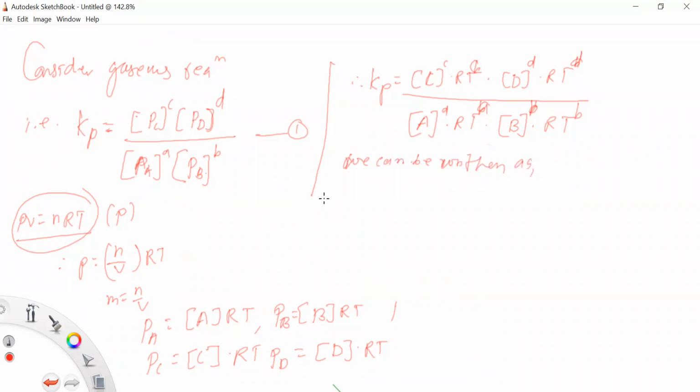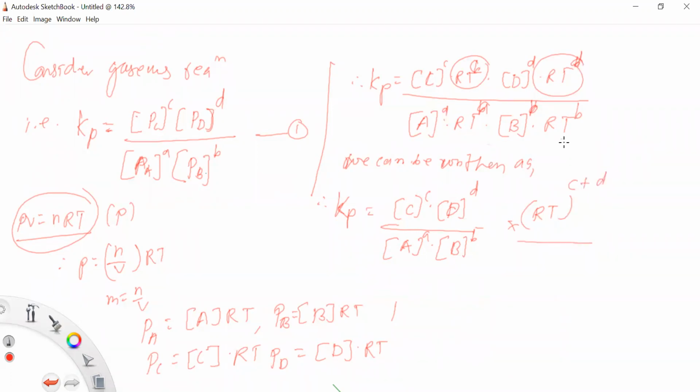like this. Kp is equal to concentration of C into concentration of D upon concentration of A into concentration of B, into RT. This RT and this RT, what is it? It is common, so RT to the power C plus D upon, this RT is common, we take it common, so A plus B.